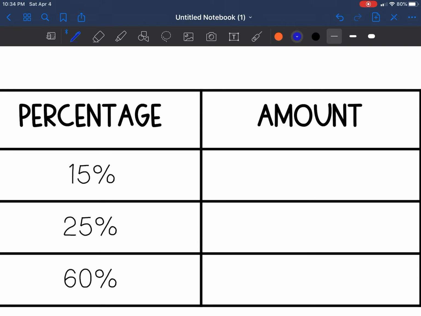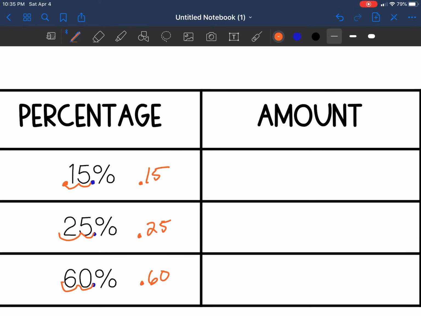Now, before we were making these into percentages. Whenever you do not see a decimal, that means it's at the end of the number. We had been moving to the right. Now we'll be moving to the left. 1, 2. So this is 0.15. 1, 2. 0.25. 1, 2. 0.60. And you will always only move 2 times.